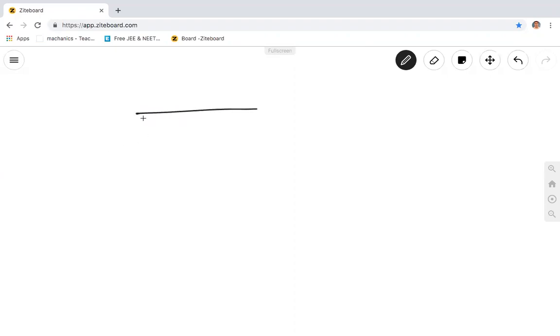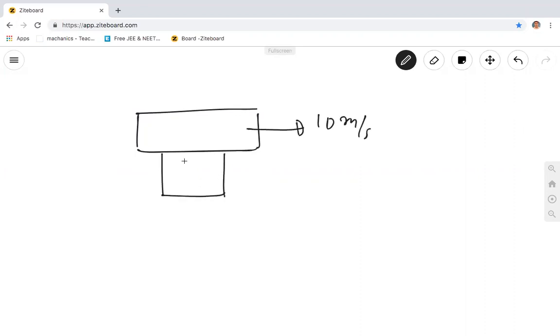This is a body. It has velocity 10 meters per second. This is one more body. This has velocity 2 meters per second. What is the frictional force on this body and what is the frictional force on this body? Okay, you find the frictional force on only one body, not on two bodies, because on the second body it will be opposite anyway. Give me the answer.